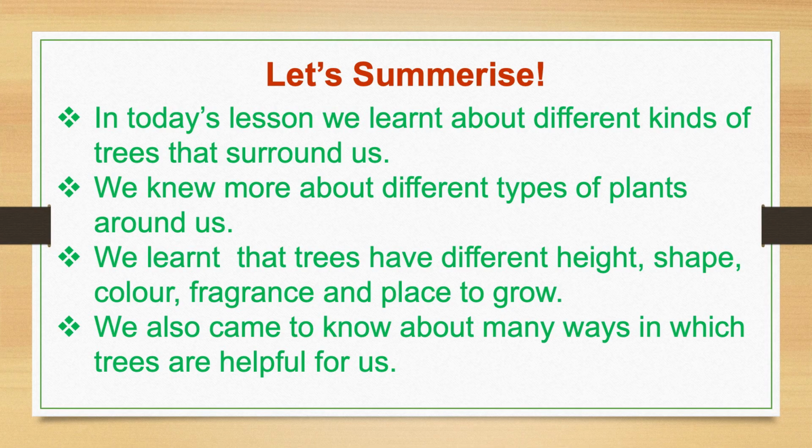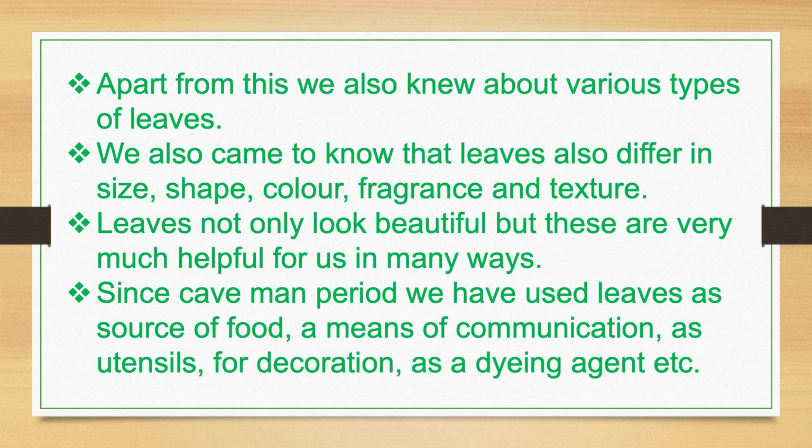In today's lesson, we learnt about different kinds of trees that surround us. We knew more about different types of plants around us. We learnt that trees have different height, shape, color, fragrance, and place to grow. We also came to know about many ways in which trees are helpful for us. Apart from this, we also knew about various types of leaves.